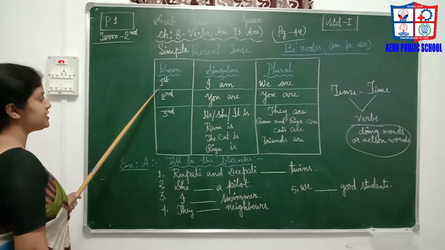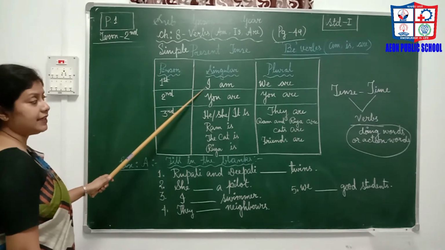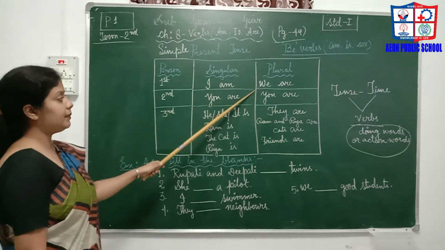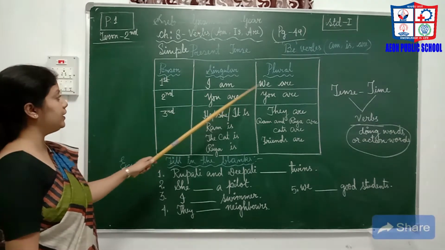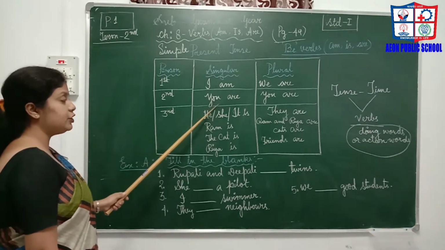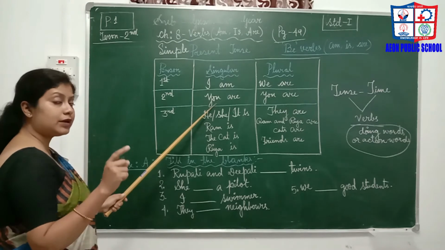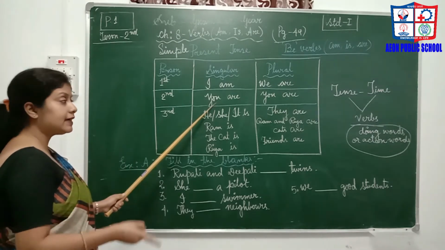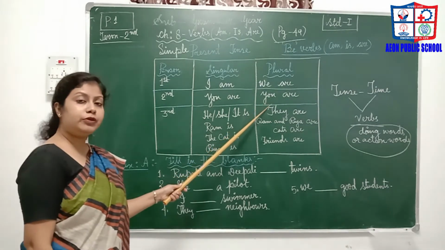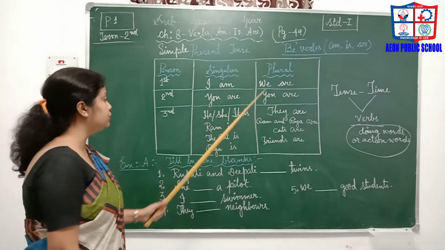So the first person is I in singular number, and in plural number it changes into we. In the second person, in singular number we say you, one person, that is you, and we also use the same pronoun in the plural number, it is also you.